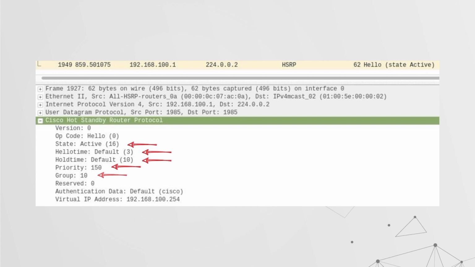If we then look at the group number, we also need to get this right, so we form part of the logical grouping we would like to attack. You can also see that there is authentication data. And in this case, by default, Cisco devices are configured with "cisco" in clear text. And lastly is the virtual IP address. This is the IP address that the users on the current network are configured with as the default gateway.